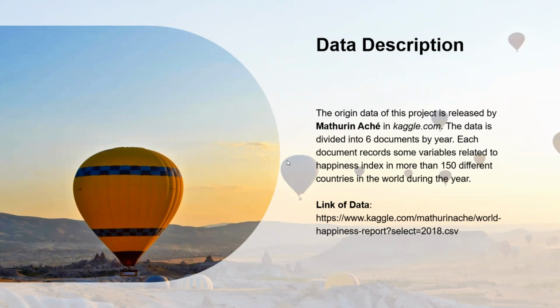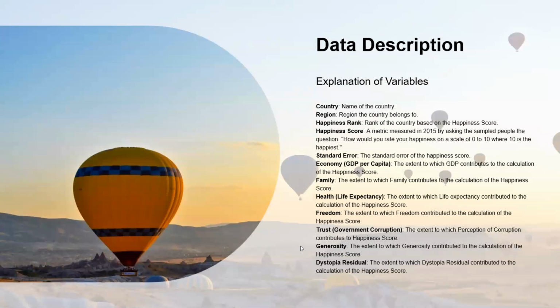Our data is collected from Kaggle, and our raw data has 6 documents, and each document has more than 115 different countries in the world. Here's a link to our data, and here's some variable explanation.